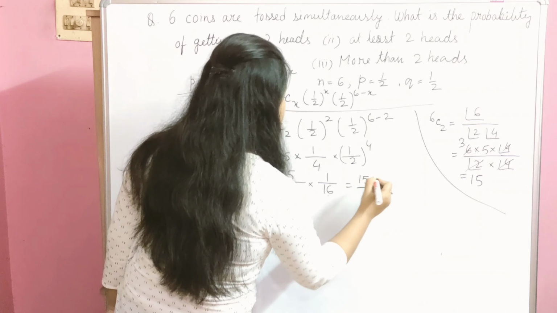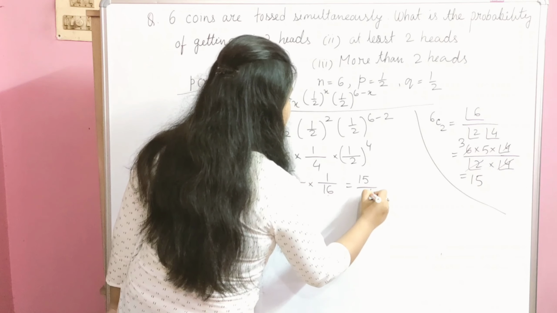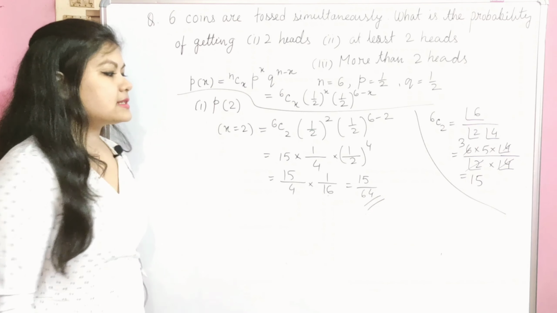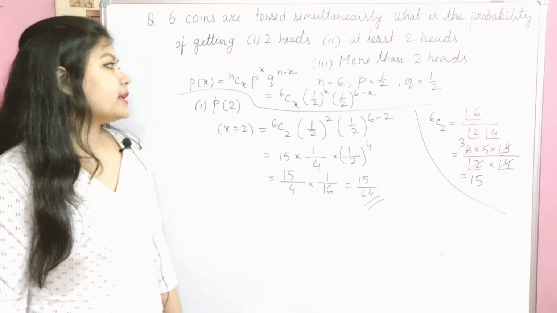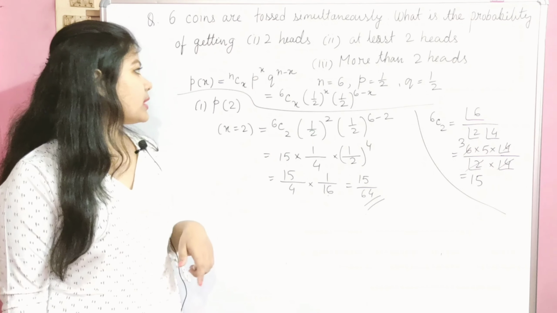By simplification we get 15 divided by 64. So this is the solution for the first part, getting 2 heads, where we assumed that x equals 2.